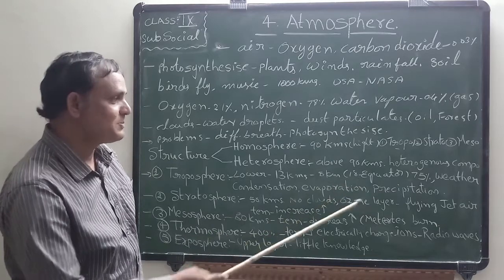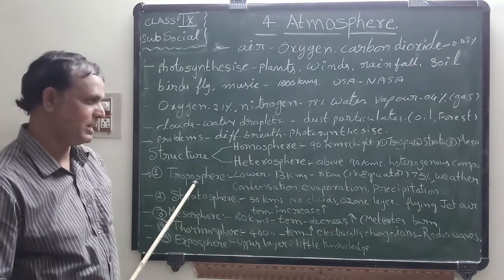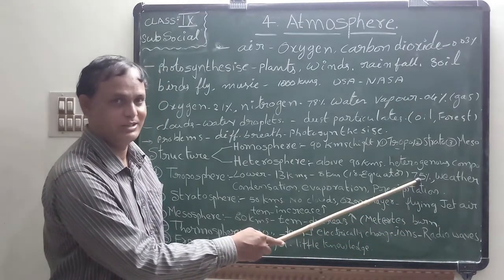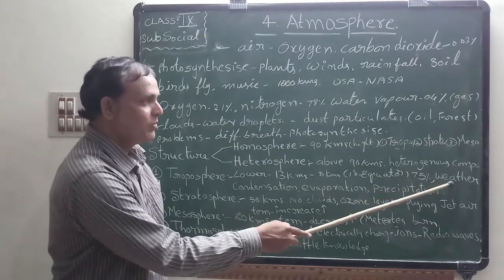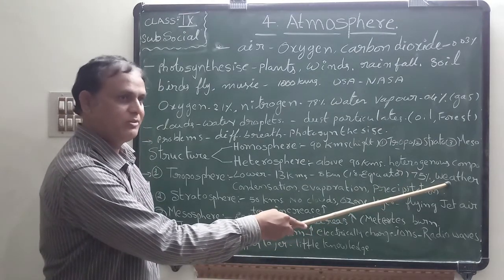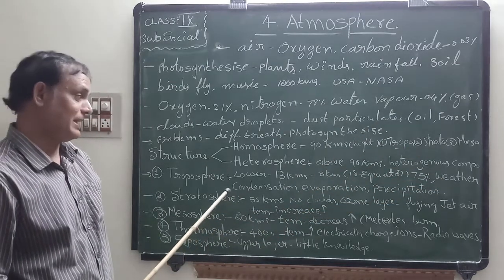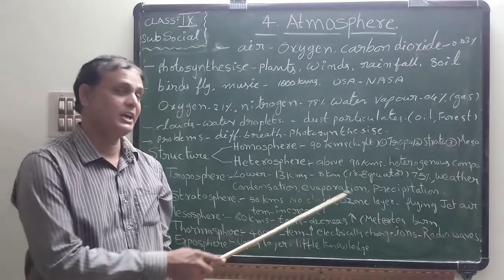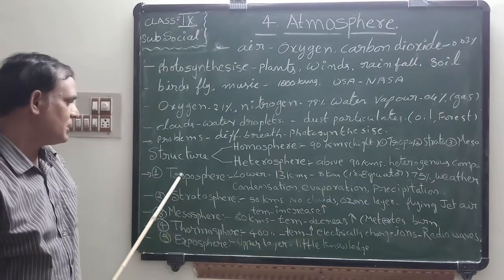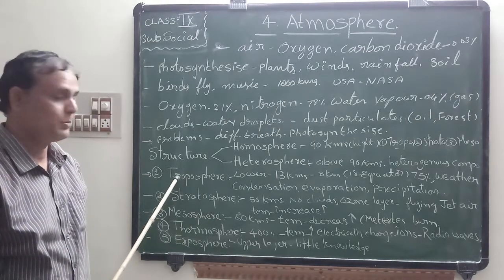How much percentage of the atmosphere is there in this troposphere? 75% is there in this layer. So weather phenomena or weather changes occur very frequently in this layer. Next to that, condensation, evaporation, precipitation also occur in this layer. That means this layer is a very important layer. What is that layer? Troposphere.